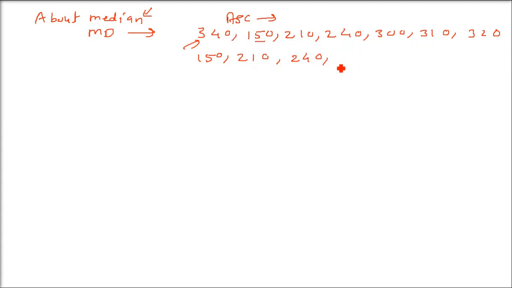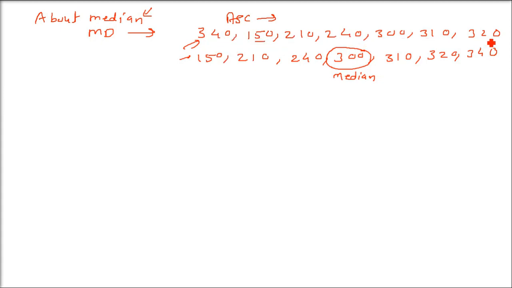So these are our observations, lowest one first. I arrange them in ascending order. Whatever ungrouped data, individual observations are given to you, just arrange them in this form. Now take the middle one. Because these are 7 numbers, the middle one, the fourth one, will be the median. And how to find the mean? Just add all of these.